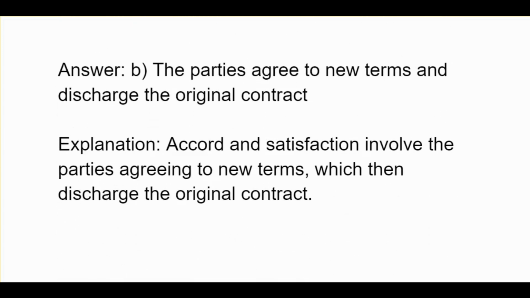B. The parties agree to new terms and discharge the original contract. Accord and satisfaction involve the parties agreeing to new terms, which then discharge the original contract.